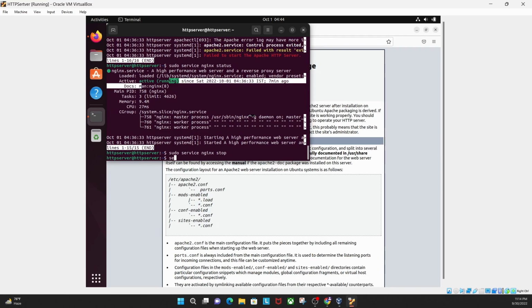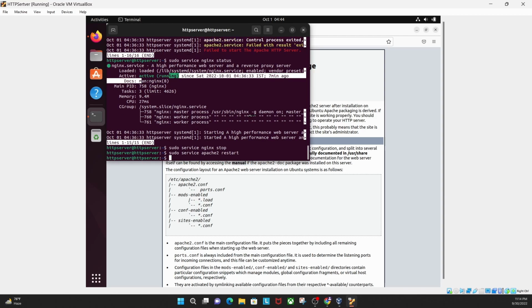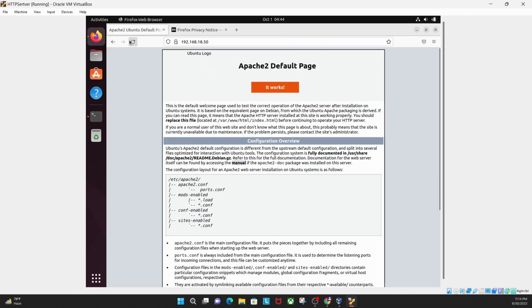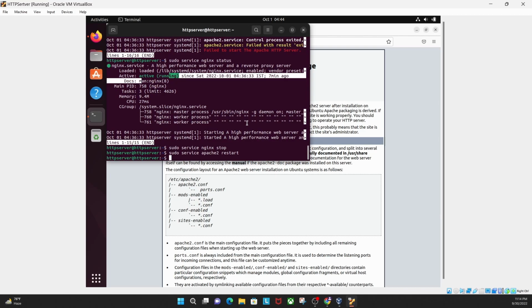And then start your Apache service: apache2 restart. Let me refresh. So now it's running on Apache 2, right? This is very simple, and I hope you understand.